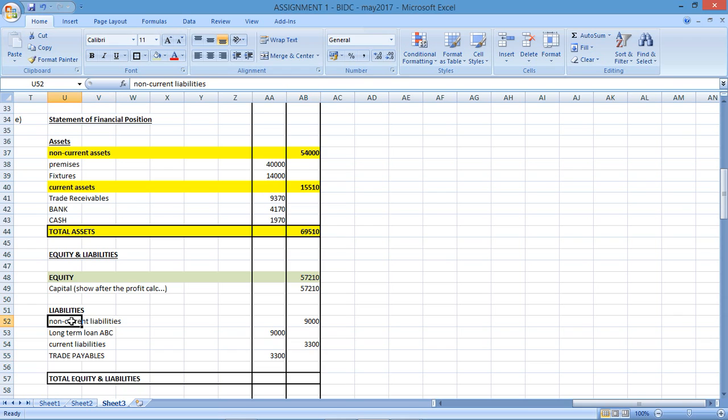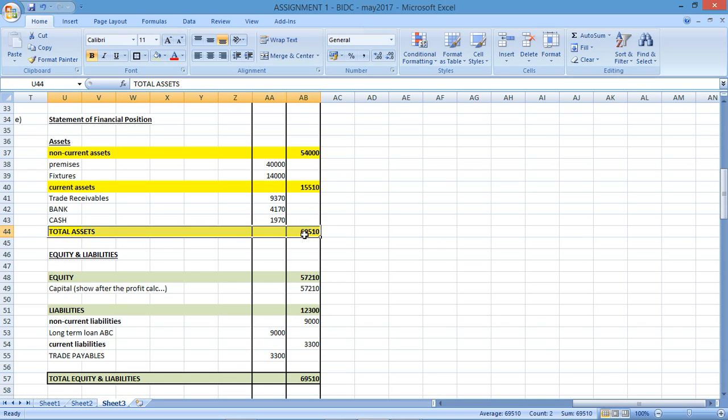Current is that. Okay, we only had one line item for each of them, so that's quite easy. Right, so in terms of liabilities, my total liabilities will be my non-current plus my current. Gives me that answer. So then I'm looking at my total equity and liabilities. So if I'm adding up my equity plus my liabilities, there's my equity plus my liabilities, gives me that answer.